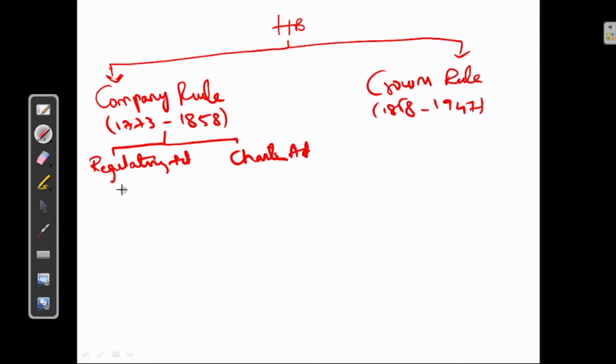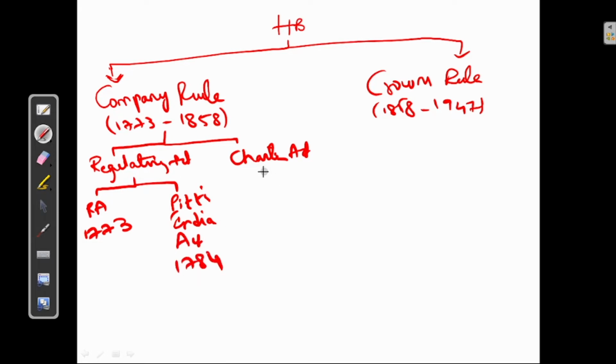Again this Regulating Act is divided into Regulating Act of 1773 and Pitt's India Act of 1784. Now this Charter Act is divided into Charter Act of 1813, Charter Act of 1833, Charter Act of 1853. Next we'll see the Crown's Rule.